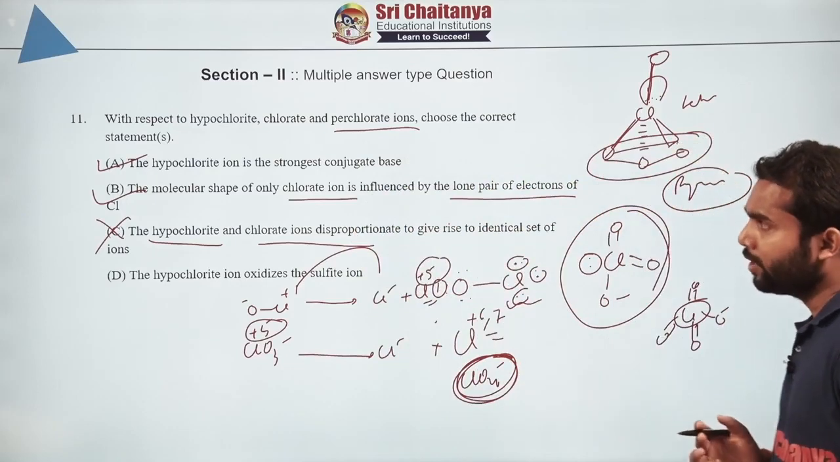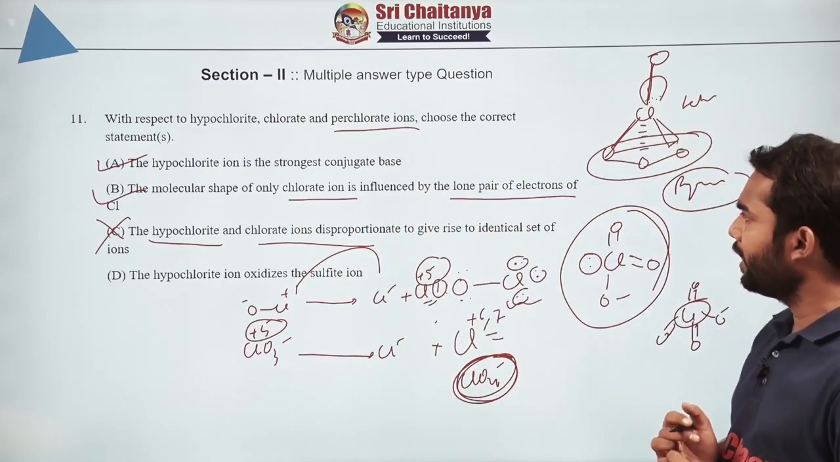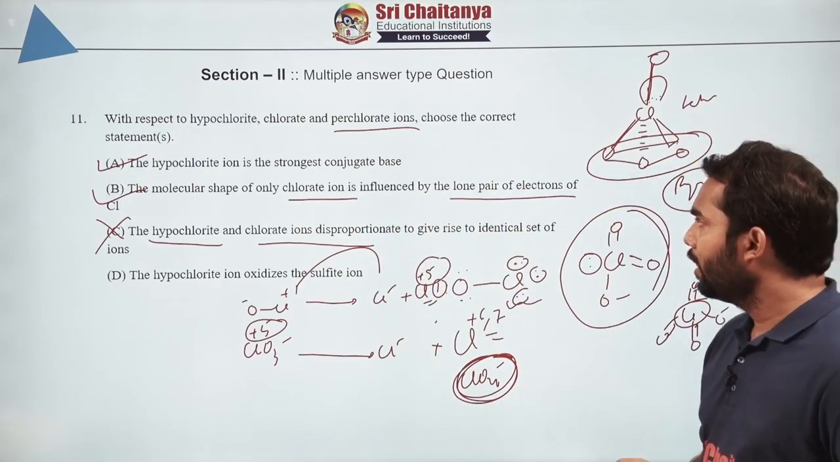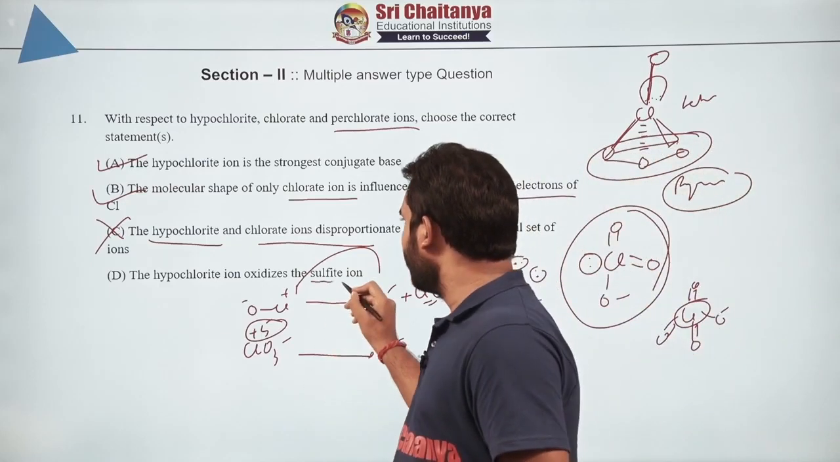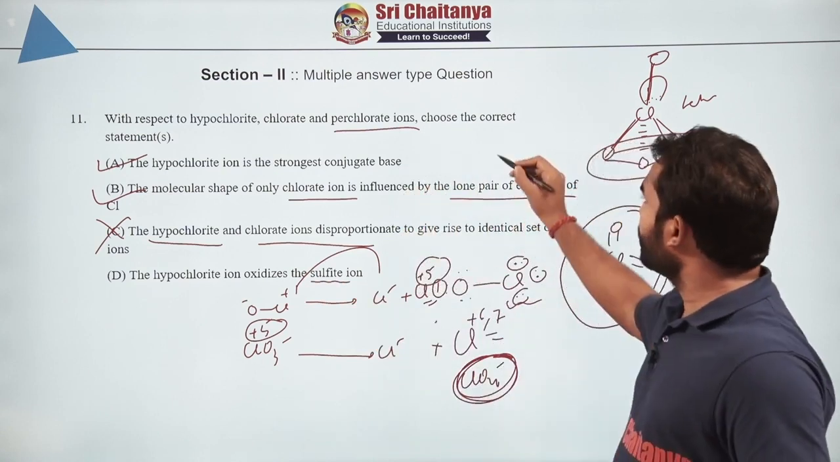Now moving to option D: the hypochlorite ion oxidizes the sulfite ion. Yes, what is the sulfite ion? It is written sulfite. So you remember sulfuric acid?